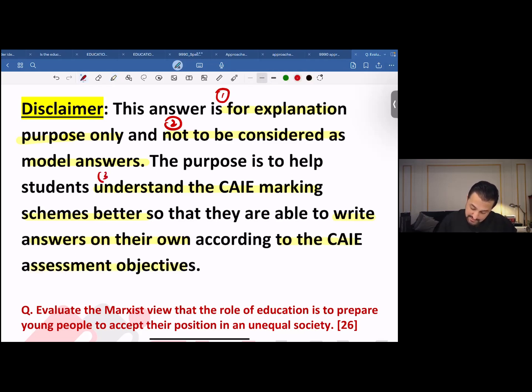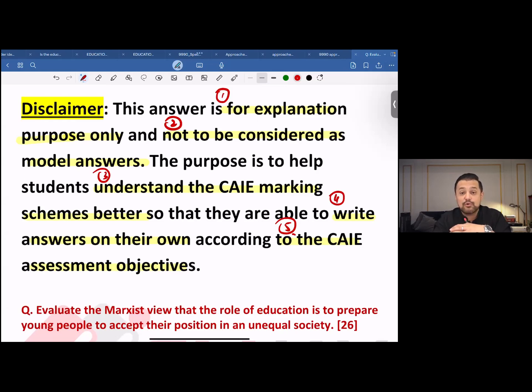So yeah, this is what I want everyone to keep in mind before I even get started. Now, if we speak about this question, the question over here says: evaluate the view that the role of education is to prepare young people to accept the position in an unequal society. This is a typical evaluative essay question in Paper 3, Education, for A2 Sociology. We get this question as the last question.